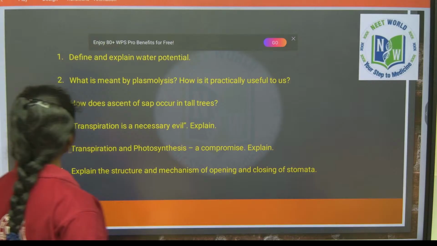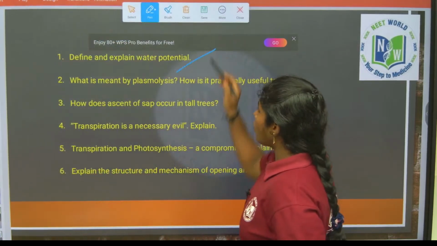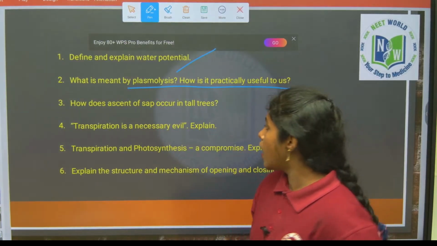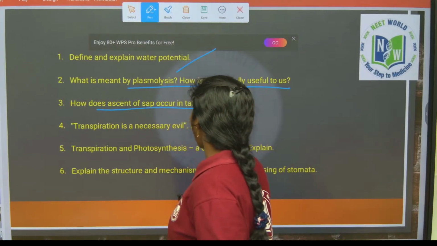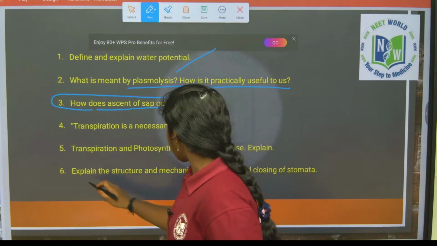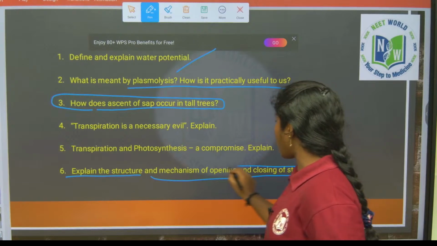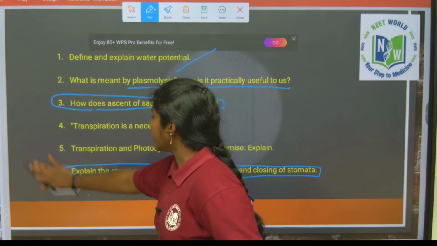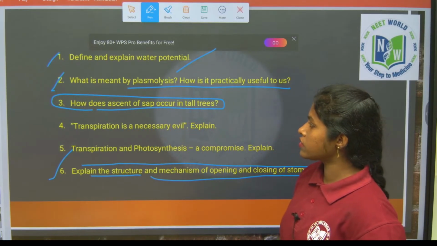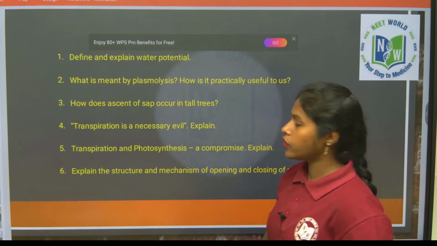We discussed define and explain water potential, what is meant by plasmolysis and how it is practically useful to us, ascent of sap and how it occurs in tall trees, and also the structure and mechanism of opening and closing of stomata. So we completed almost 4 questions, right? We left out only 2 questions. Let's see today's session.